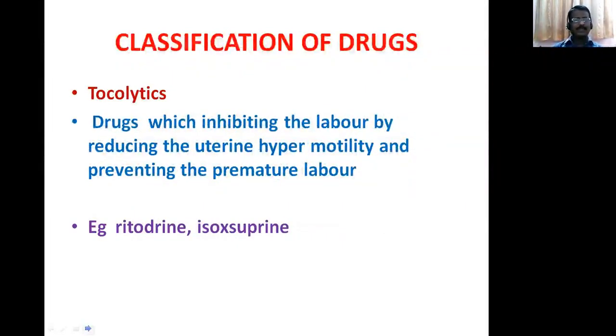Tocolytics, the drugs which inhibit labor by reducing uterine hypermotility and preventing premature labor. These are called uterine relaxants. To avoid premature labor, we are using tocolytics. Examples, ritodrine and isoxsuprine are tocolytic drugs.